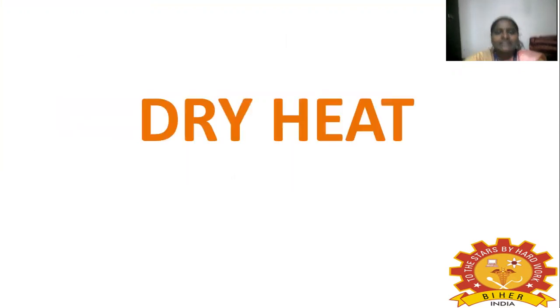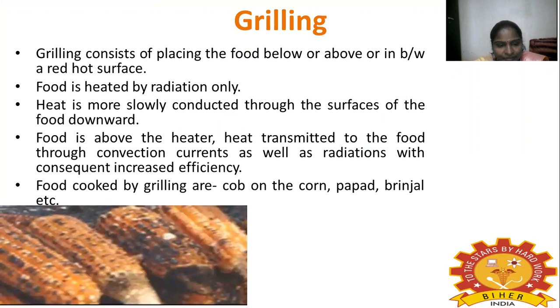Next we are going to the next classification, that is dry heat. Here we can use fat as a medium or air as a medium. First we will see air as a medium. The first one is grilling. Grilling consists of placing the food below, above or in between red hot surfaces. We keep the food in between, above or below the red hot surface.